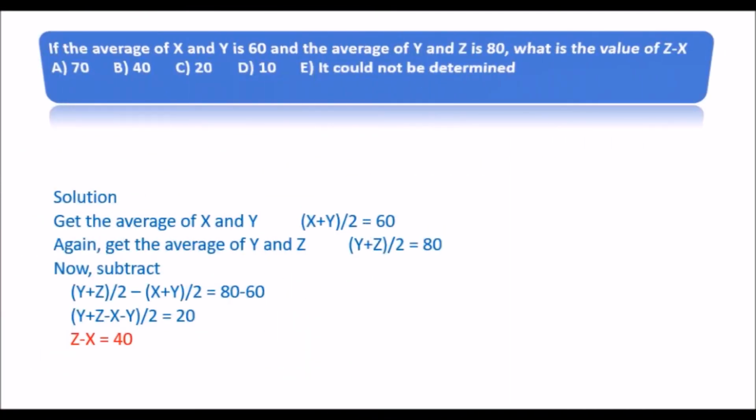Now turn to the last question. If the average of x and y is 60 and the average of y and z is 80, what is the value of z minus x? Solution. Get the average of x and y. Again get the average of y and z. Now subtract the first condition from the second condition. Then we can get z minus x equals 40.